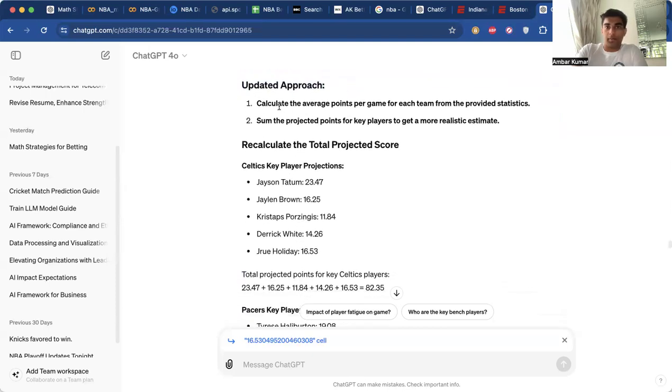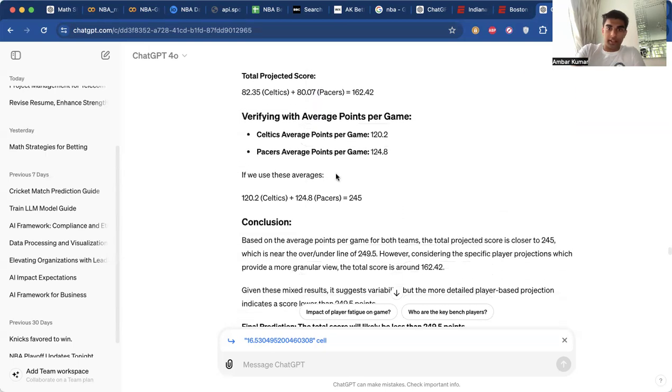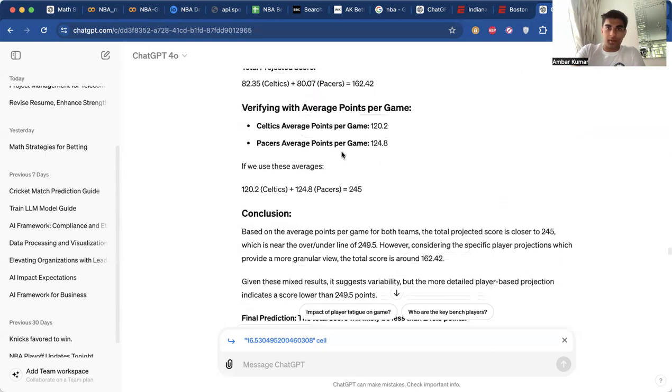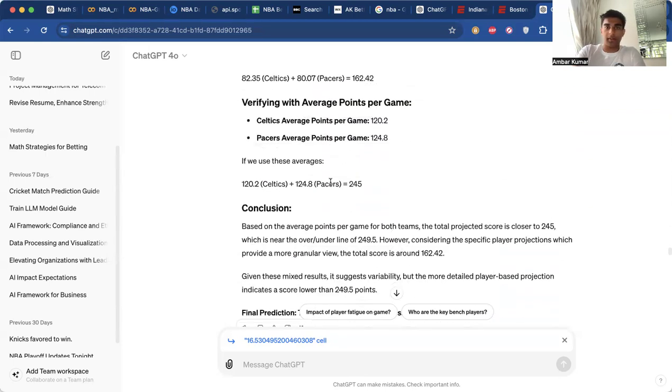And in the updated approach, it said, let's calculate the average points per game for each team from the provided statistics, sum the projected points for key players to get a more realistic estimate, and then we'll get that. But now it's still getting me the same value. So now it's using the average points per game. So we don't want to use the average points per game. So it's actually not the same value, but it's using the average.